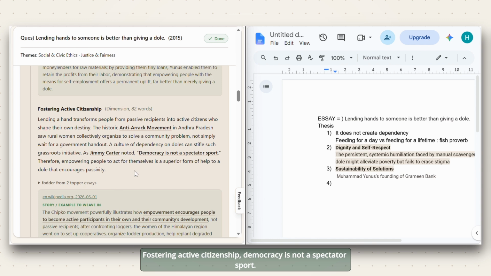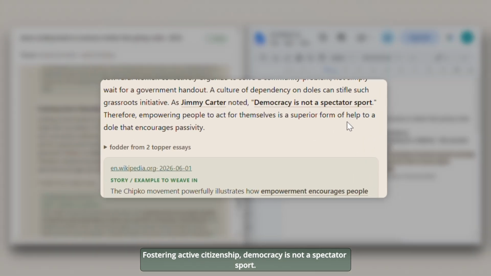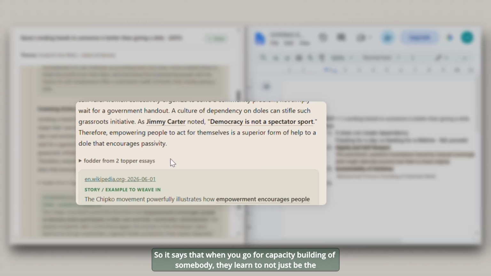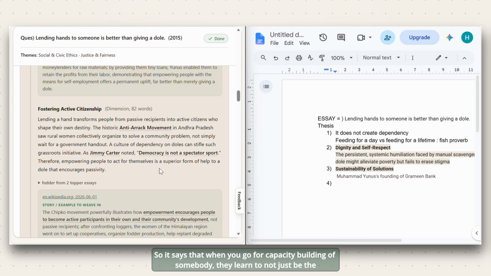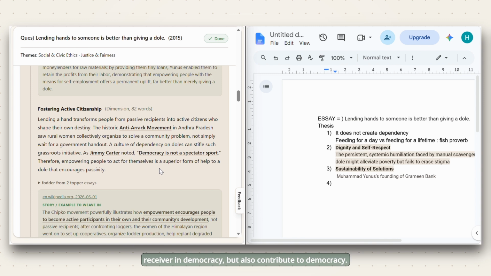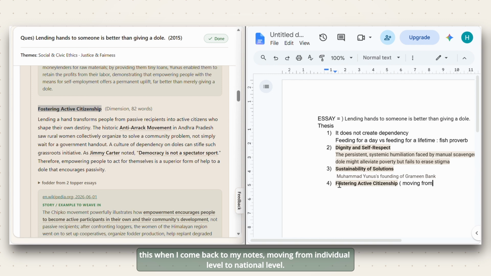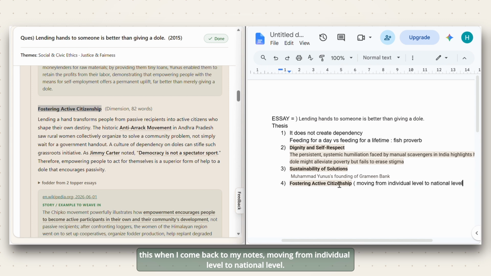Fostering active citizenship. Democracy is not a spectator sport. Great. So what this fourth point is doing is it is trying to move from individual level to the national level. So it says that when you go for capacity building of somebody, they learn to not just be the receiver in democracy, but also contribute to democracy. And this is what you need to understand. This point, what it is doing is, I'll just write it next to the point so that I remember this when I come back to my notes: moving from individual level to national level.